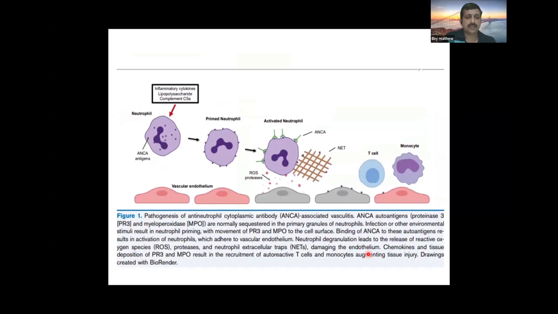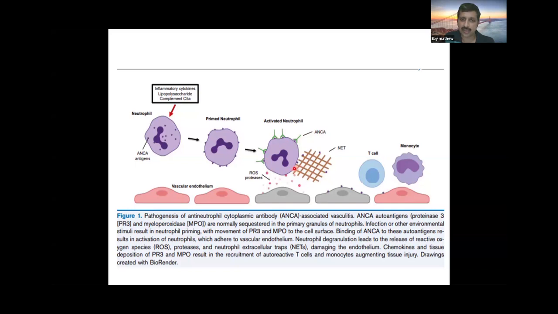On to the pathogenesis. There may be a genetic predisposition. Once there is an infection or a trigger, these ANCA antigens, which are usually seen in the primary granules of the neutrophils, come to the surface of the neutrophils, and the neutrophils get primed. The anti-neutrophil cytoplasmic antibodies seen in the circulation attach to these antigens, and later these neutrophils attach to the vascular endothelium.